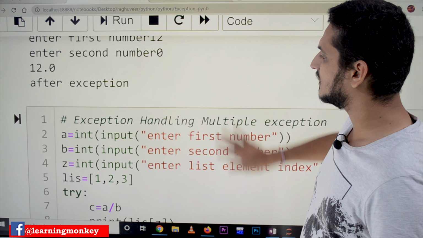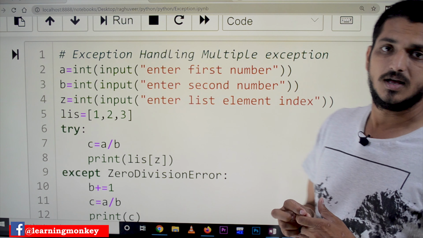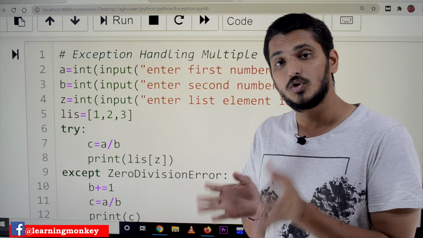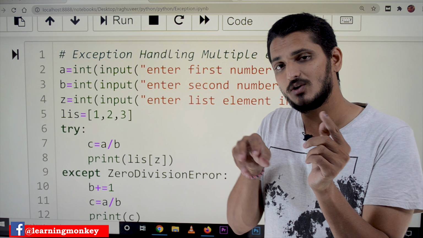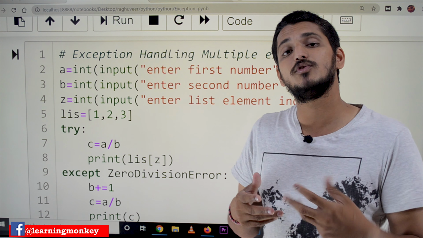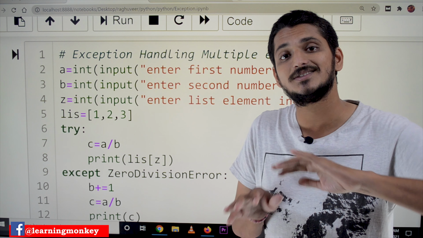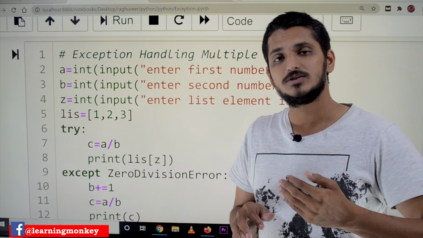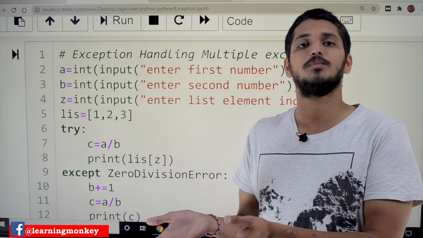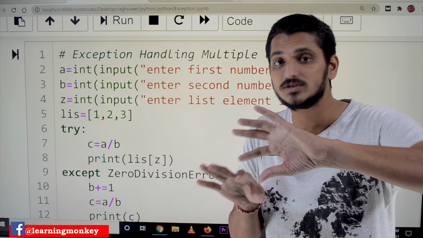Now let's take the next example, exception handling with multiple exceptions. Up to now, in the examples we considered, there was a possibility of getting only one exception. What happens if you have more than one exception? Two exceptions you have to handle separately. For divided by 0, you have to write some block of code. For the index out of bound exception, you have to handle it separately. That's why you have to catch different exceptions separately.